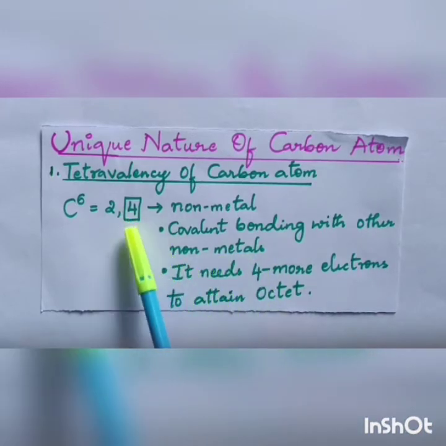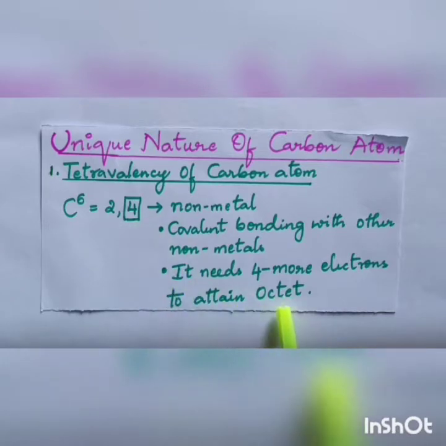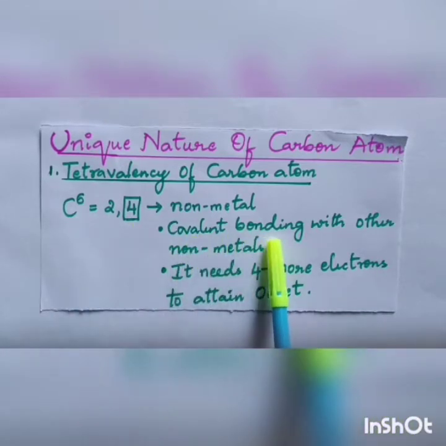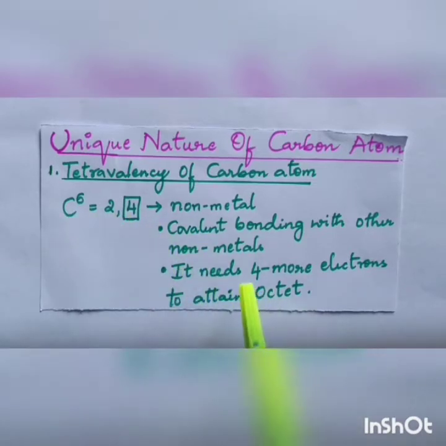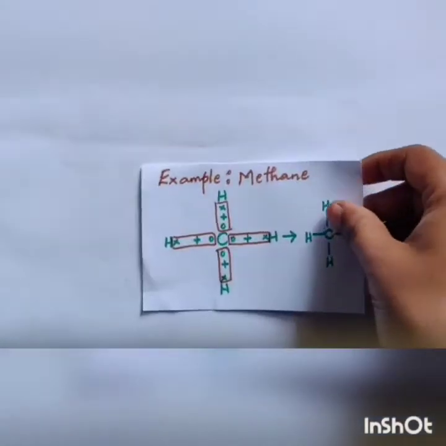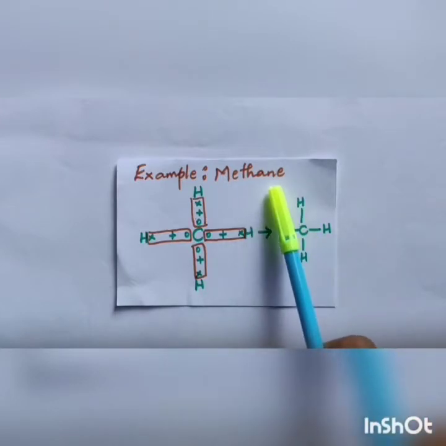You know that carbon needs how many more electrons? It needs 4 more electrons to attain octet structure. To attain that octet structure, carbon involves in covalent bonding. That is, 4 covalent bonds are formed to attain octet structure. That is nothing but tetravalency. Let's look into the example, that is methane, which is already done in chemical bonding. Methane has the formula CH4.